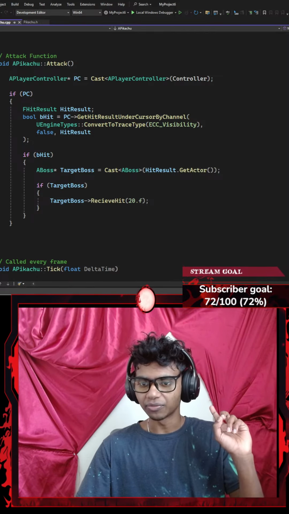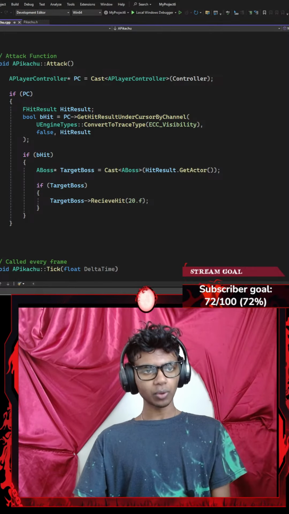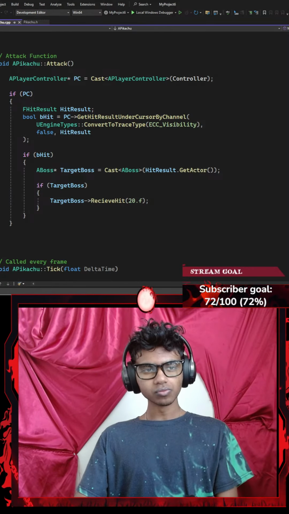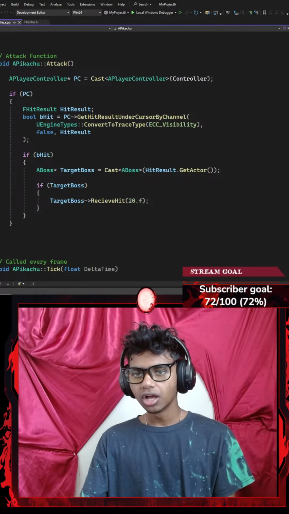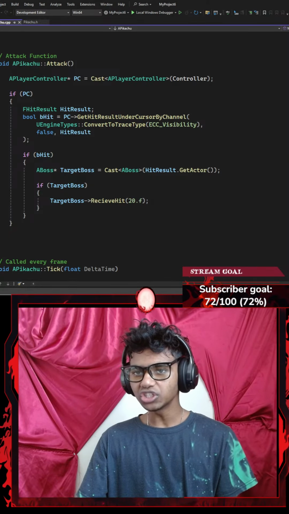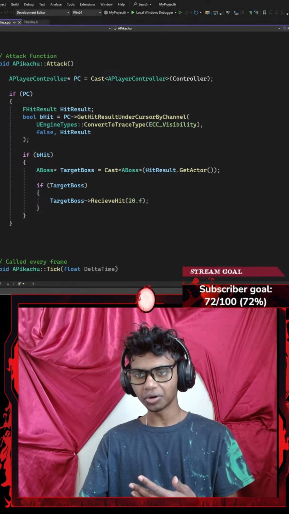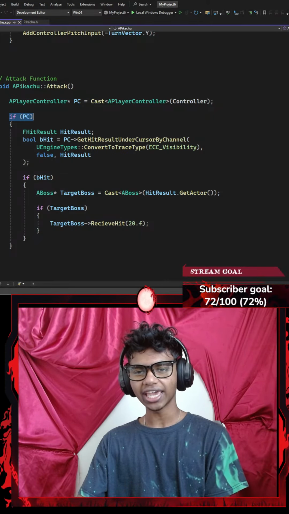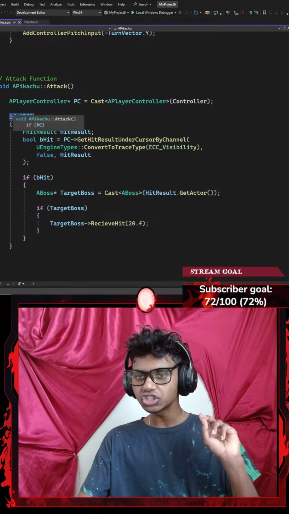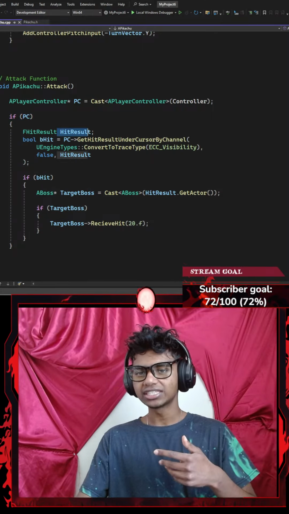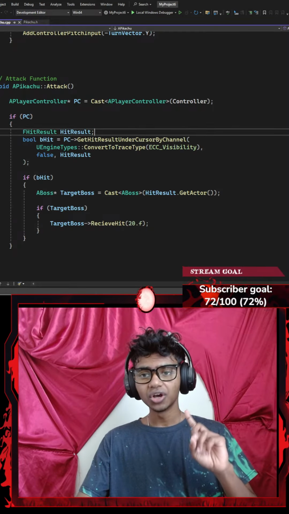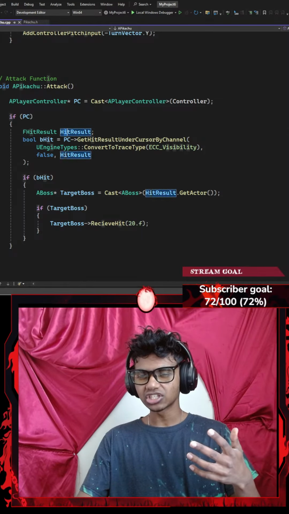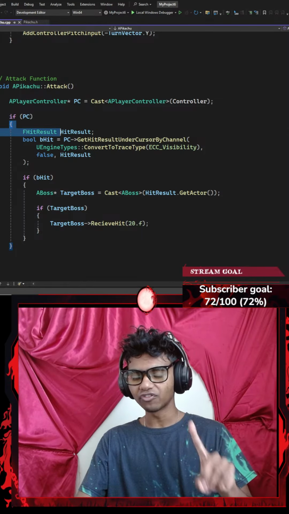Although, I want to do something here. Let's see. Okay, where does the GEngine actually go? I see. Okay, so basically the only thing I need to work on is, firstly, I go ahead and get my player's controller and also cast it. Then I check if my player's controller is valid. I create an FHitResult local variable that represents my hit results.